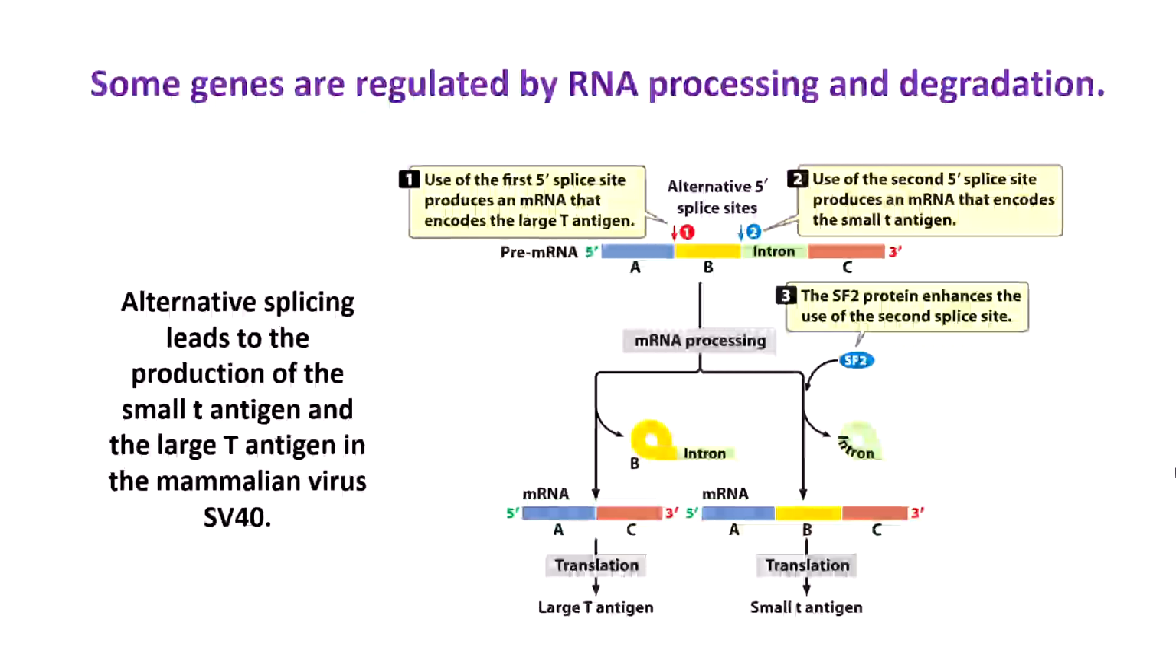Some genes are regulated by RNA processing and degradation. If you want to express a gene, you have to access the DNA, use that DNA to create an RNA, and then use that RNA to create a protein. That whole process is referred to as gene expression. If you want to stop gene expression or slow it down, one way to do that is to degrade the messenger RNA. If you degrade the messenger RNA, then you won't be able to make a protein from that, but you still retain the information to make that protein in the DNA since we don't degrade the DNA.